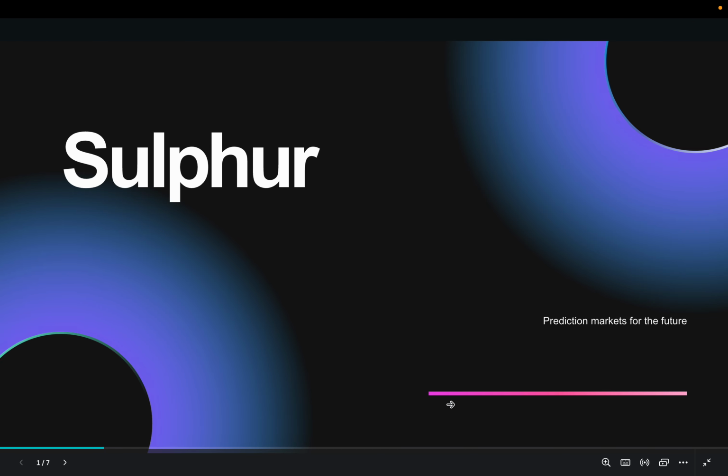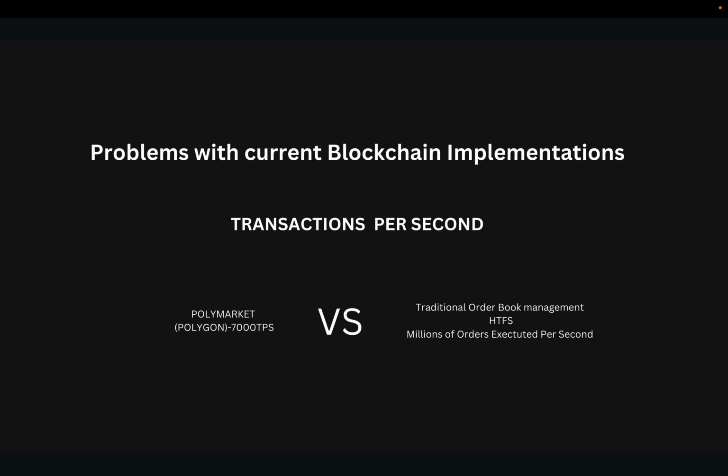Welcome to our project for this hackathon, which is Surfer. We are building a prediction market, which will be more useful in the future. The problem with current blockchain implementations is that the transactions per second are too slow to actually work on a big order book basis.